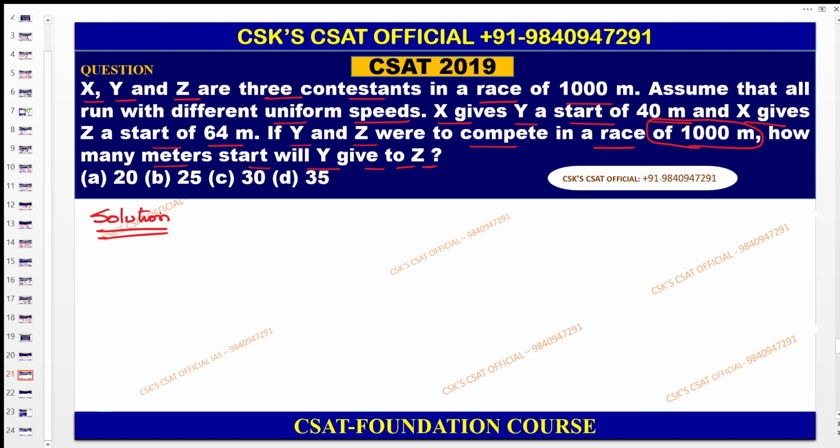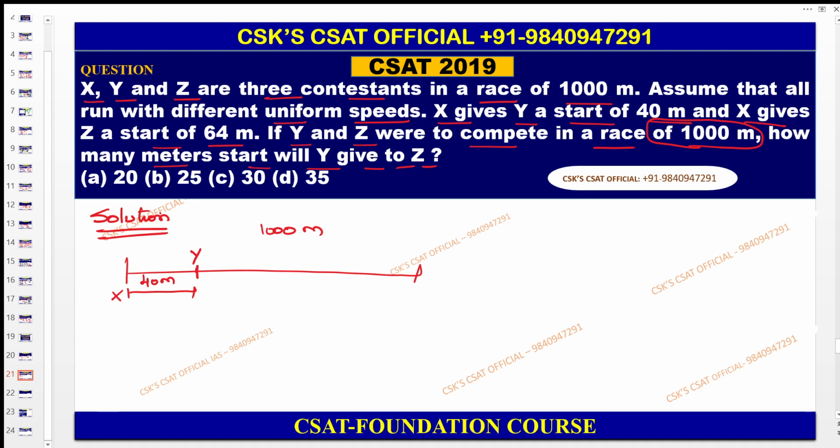So simple here. Try to understand. Let us take this as 1000 meters. The method, the model, and the terminologies used in the questions you need to understand. That's it. X gives Y a start of 40 meters means when X is here, Y starts here. So the distance between them is 40 meters.